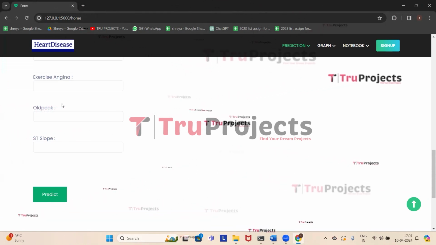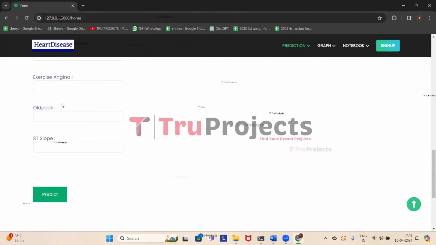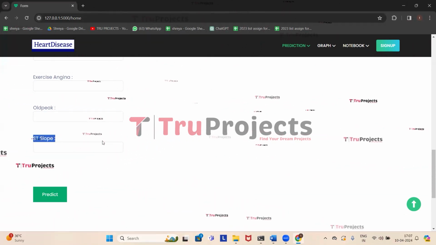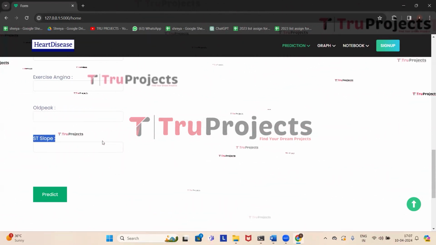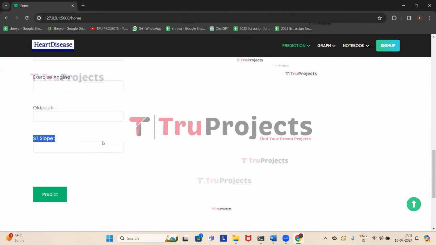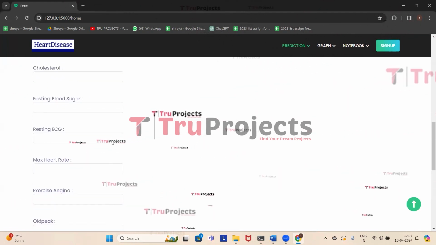It changes the ST segment of an electrocardiogram during exercise, which indicates heart disease. The next one is ST slope. It is the slope of the ST segment during peak exercise, providing further information about heart function and potential ischemia. So now we will enter them.